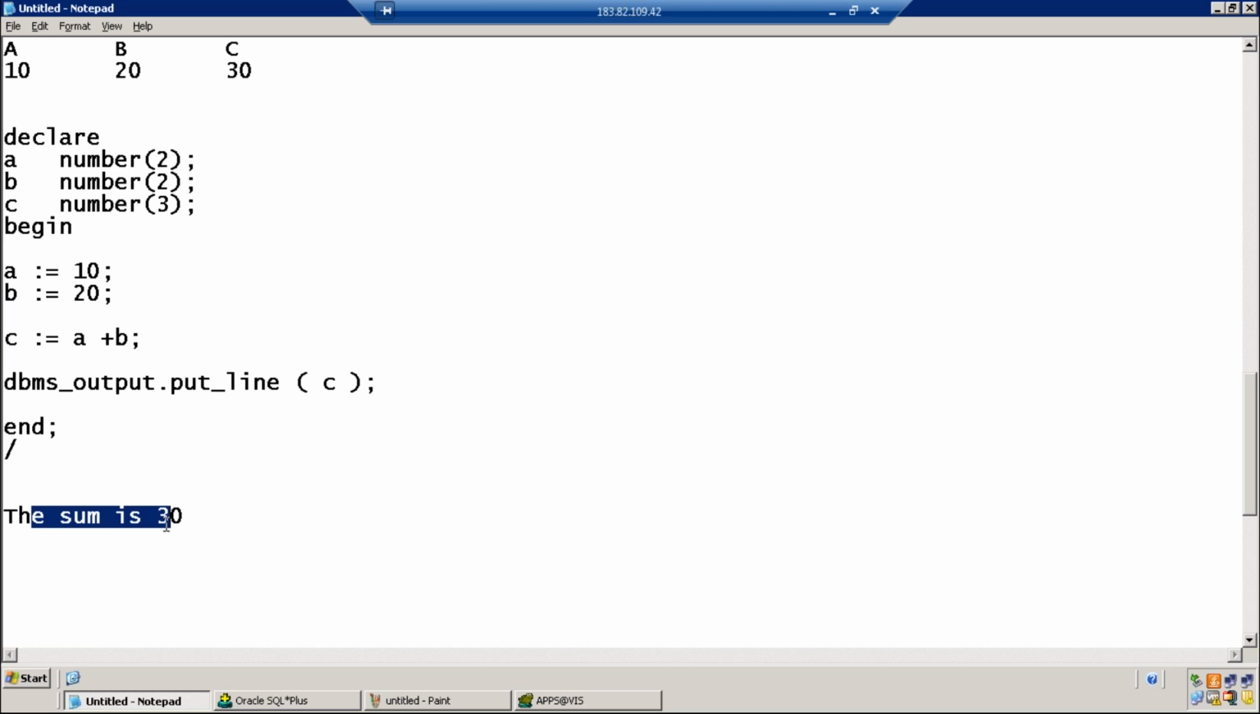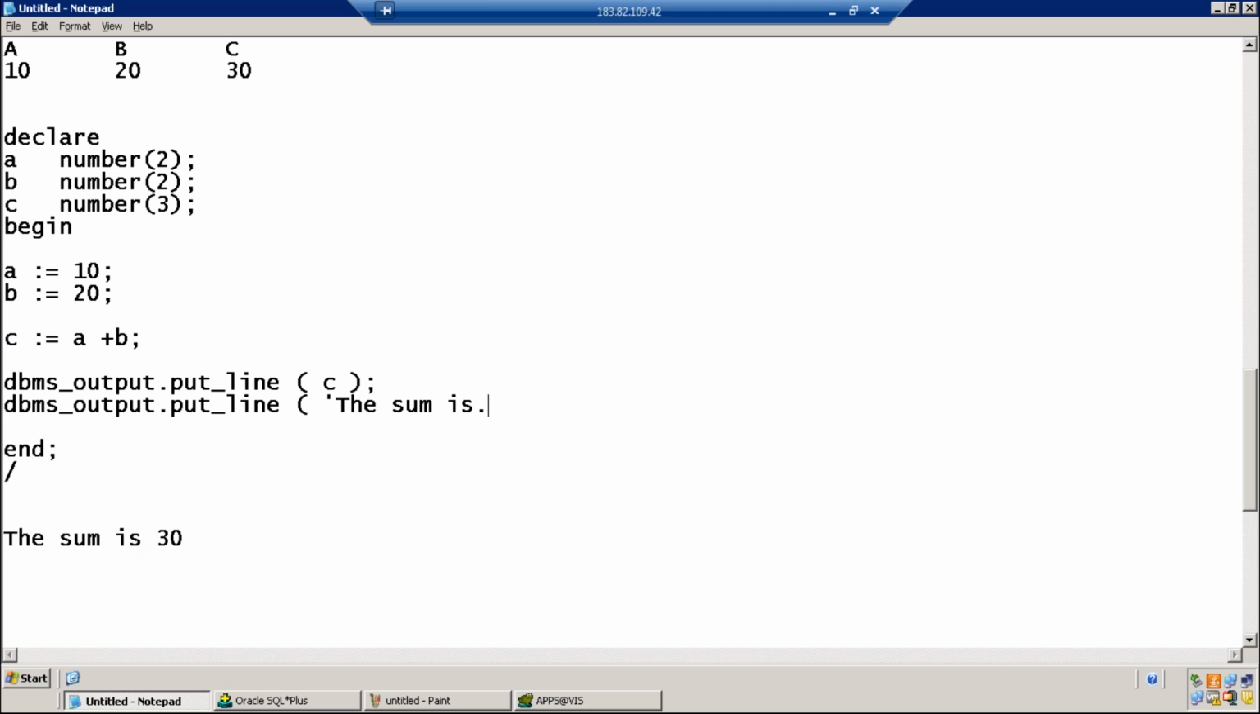You want to display this message? Yeah. I want to get the message, the sum is 30. Okay. Again, DBMS underscore output dot put underscore line. Whatever you write in single quotes is printed as it is. Message: the sum is, single quotes close, followed by the concatenation operator. You need to use the concatenation operator followed with C. Pipe is a concatenation operator. Now let's run the program.